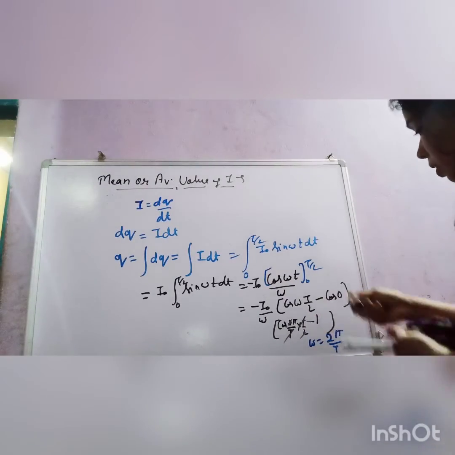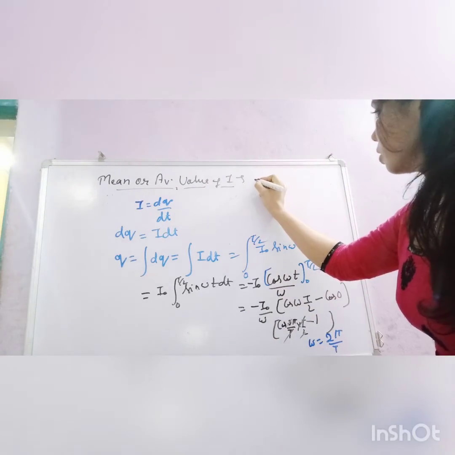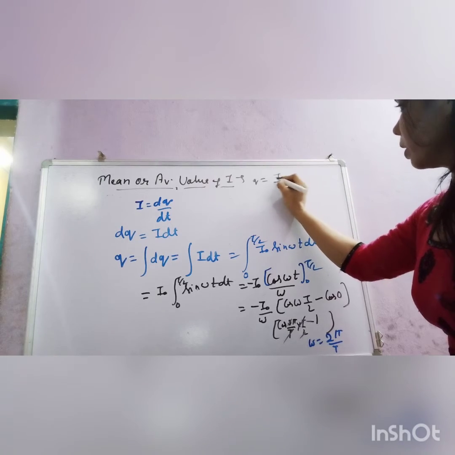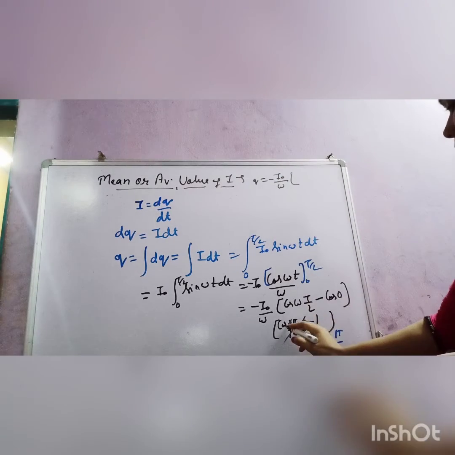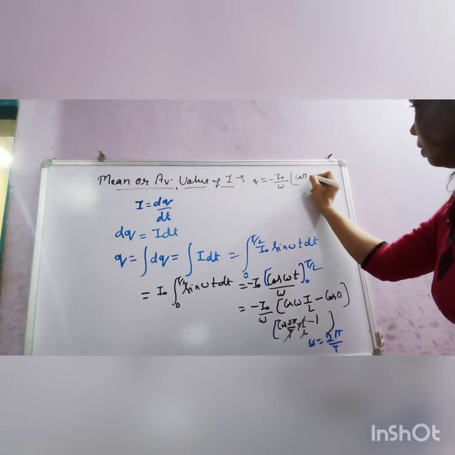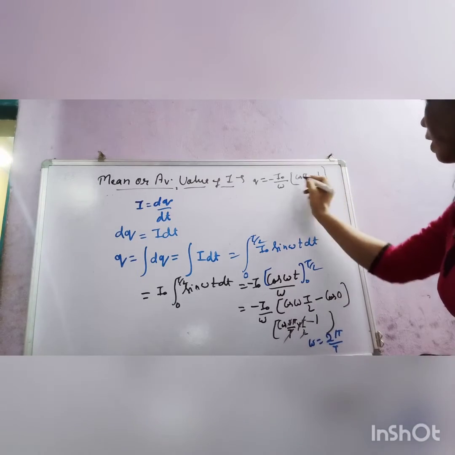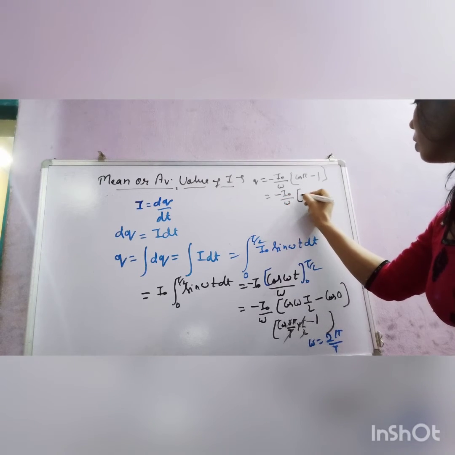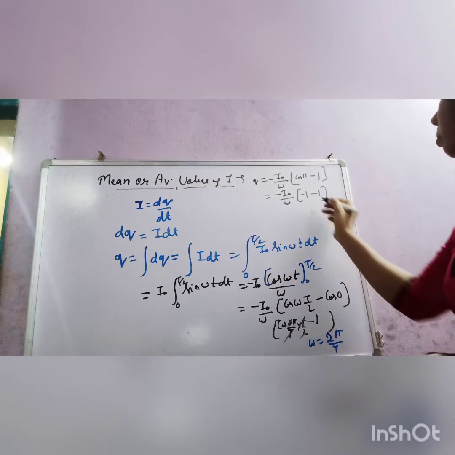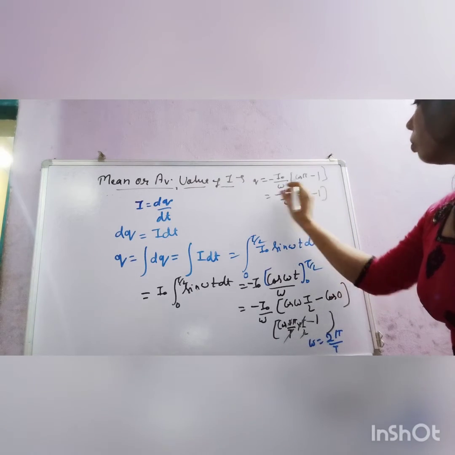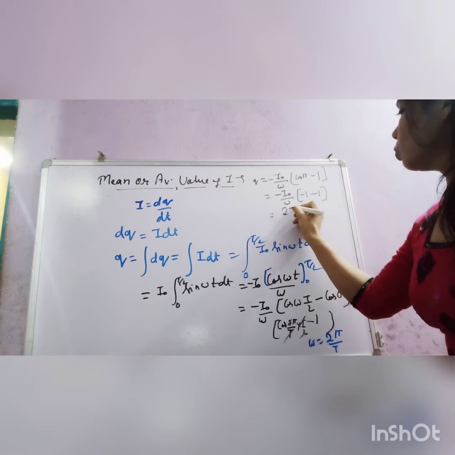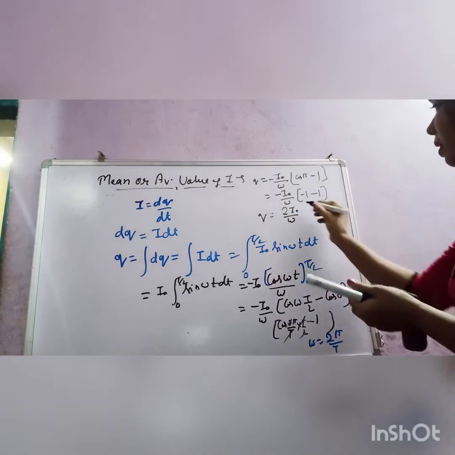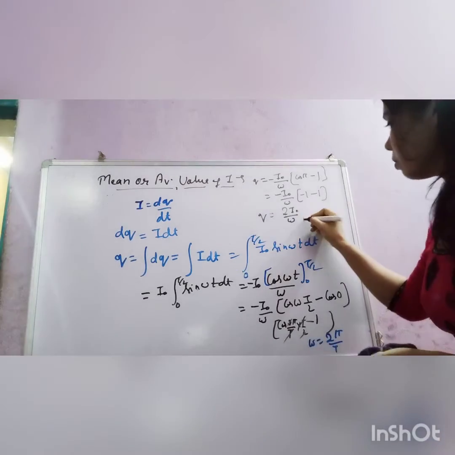So we got Q equals I0 upon omega, minus in bracket, cos pi minus 1. And what is the value of cos pi? It is minus 1. So minus I0 upon omega, and this one is minus 1, minus 1. So minus 1 will be added and it will be 2. So minus 2 will be multiplied with this and you will get 2I0 upon omega. So Q equals 2I0 upon omega. This is the value of Q.